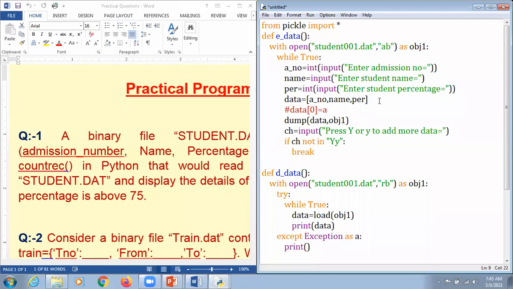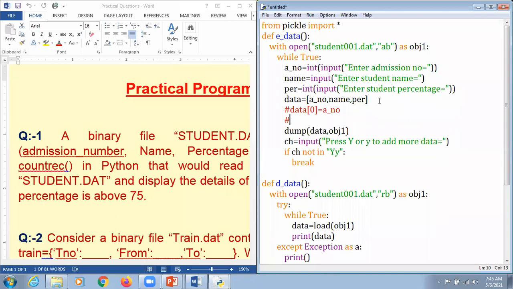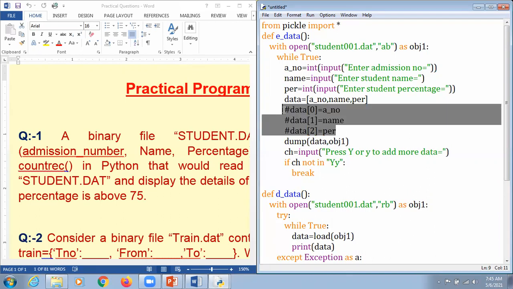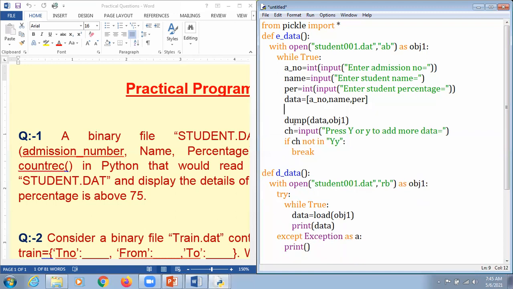So here what is supposed to be stored is the underscore n. When we talk about data and here it is 1, it makes sense that the name is supposed to be stored here. And when we talk about data and 2 here, it makes sense that the information of the percentage is supposed to be stored. Hopefully the things will be clear, what is the meaning of index 0, index 1, and index 2 here.